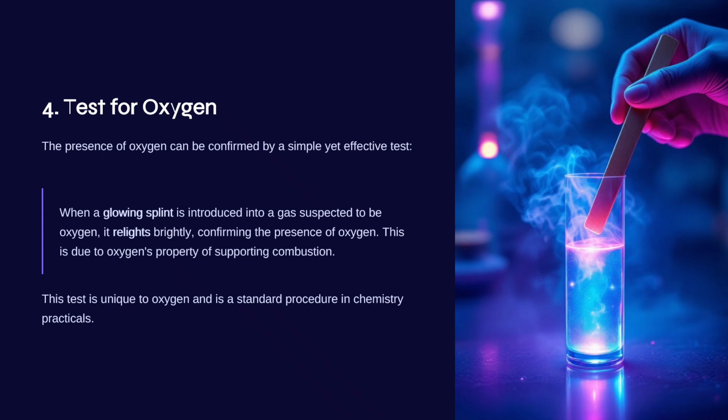Test for oxygen. How do you test for oxygen? You introduce a glowing splint into a test tube containing oxygen, or the gas suspected to be oxygen. It relights the glowing splint. So the test for oxygen is relighting a glowing splint and not a burning splint. Those are two different concepts. This is because of its property to support combustion. This test is unique to oxygen and is also a standard procedure in many chemistry practicals.